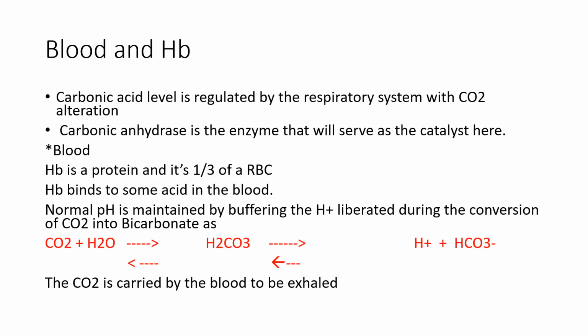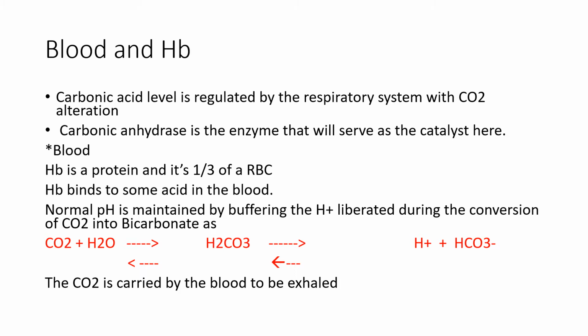When it comes to blood and hemoglobin, carbonic acid level is regulated by the respiratory system with carbon dioxide alteration. Carbonic anhydrase is an enzyme that will serve as a catalyst in the equation that I will refer to in a bit. In the blood, hemoglobin is a protein, and it forms about 1/3 of the component of red blood cells.